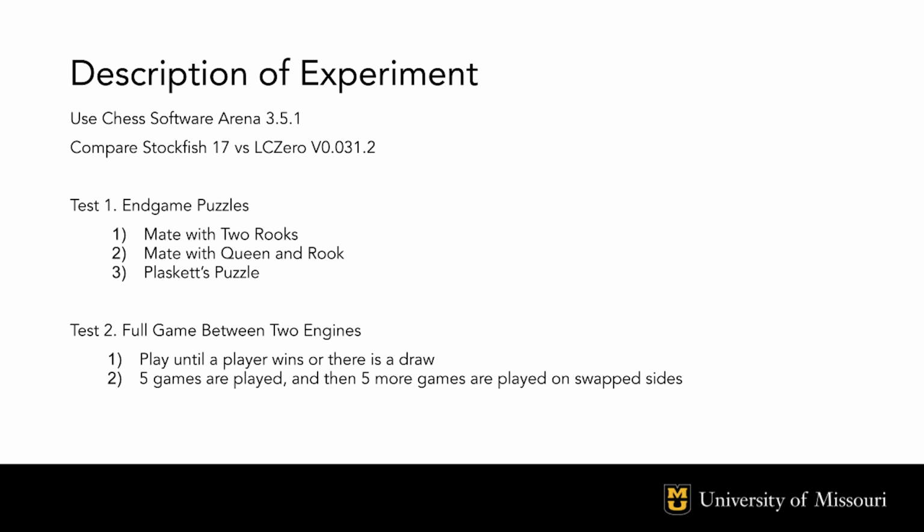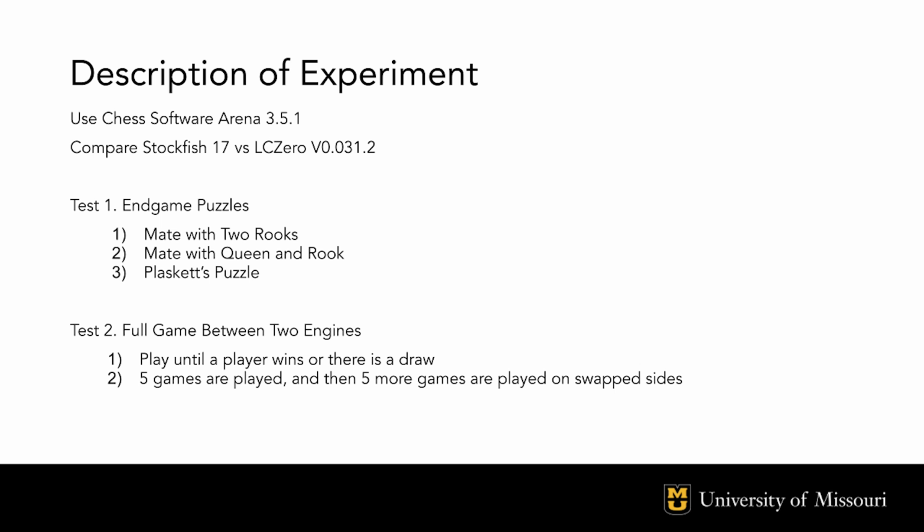For the sake of our experiment, we will be conducting the games inside the chess software Arena version 3.5.1. Arena is a free chess engine designed for analyzing games, playing against engines, and managing chess engines. It can support multiple chess engines playing at one time and allows users to run games between engines or play against them directly.